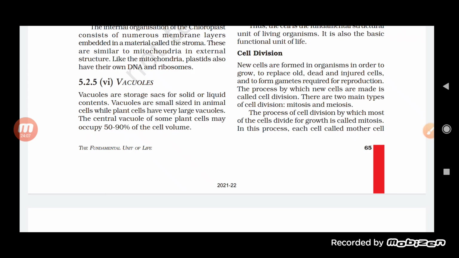A gamete is required. Even for reproduction, you know that the male and the female gamete fuse together to form the new cell. Now, the most important thing is the process by which a new cell is formed, because continuously the old cell is replaced by the new cell. So this is called cell division. And cell division includes two types. One is mitosis, the other one is meiosis.